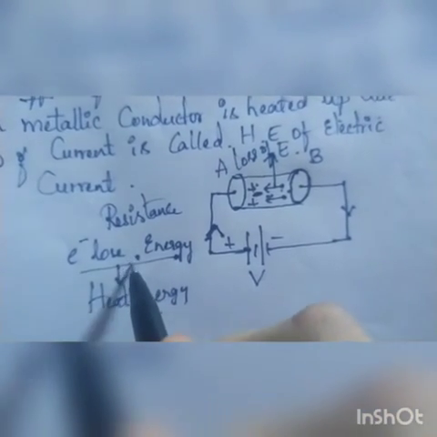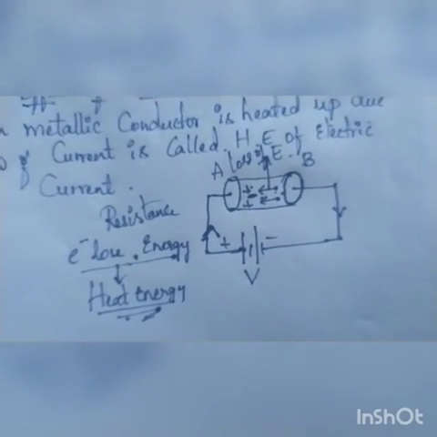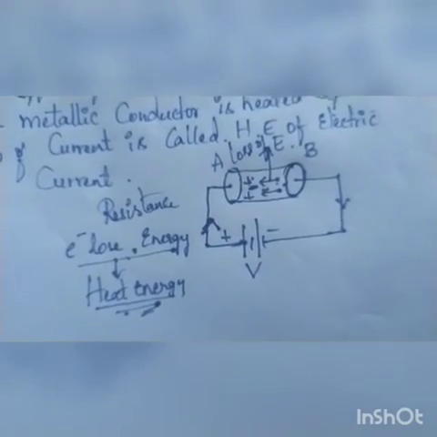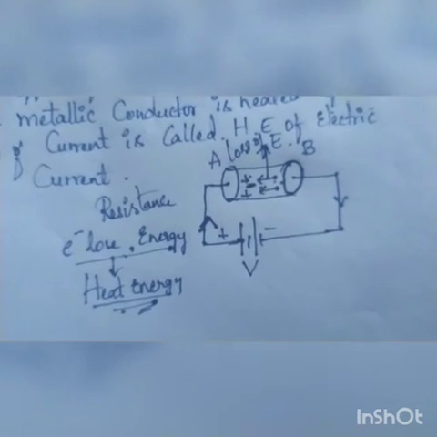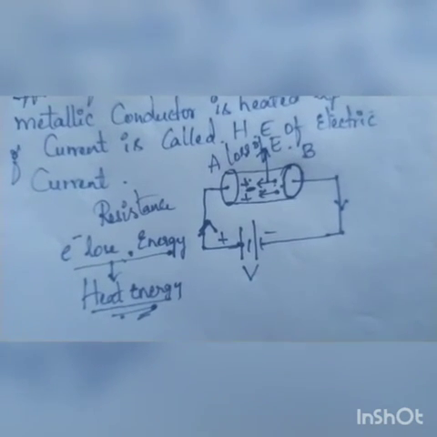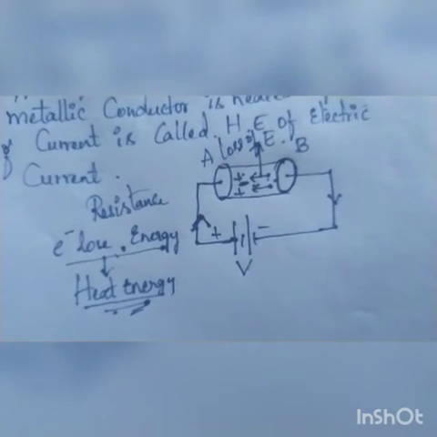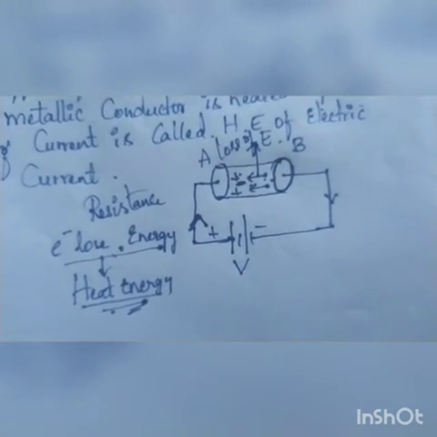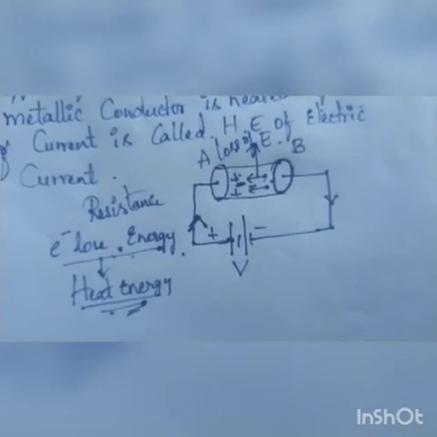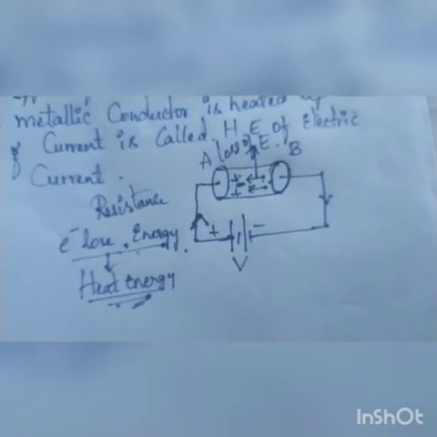That loss of energy is converted into heat energy. This is how the heating effect appears in devices. Not only is electrical energy converted into light energy, it also converts into heat energy, because of the energy lost by the electrons to overcome the opposition.